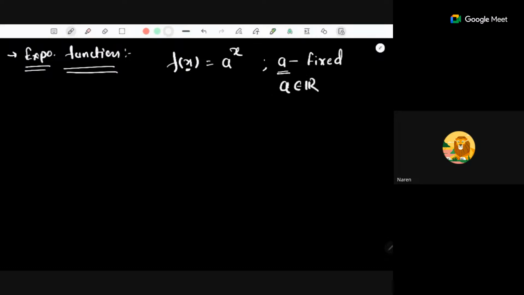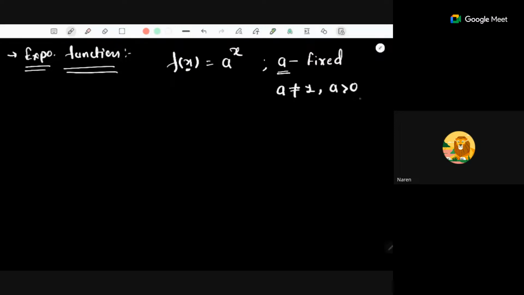But a should be strictly greater than 0, and a is not equal to 1. So a can be any real number with these two properties: a is strictly greater than 0, and a is not equal to 1. The reason is, if you take a equal to 1, then this is nothing but a constant function, because 1 to the power x is nothing but 1. So if a equals 1, it will change into a constant function.